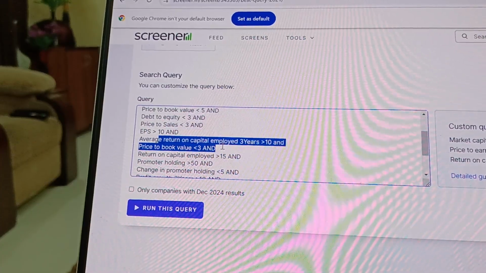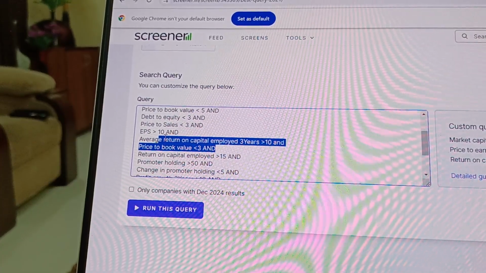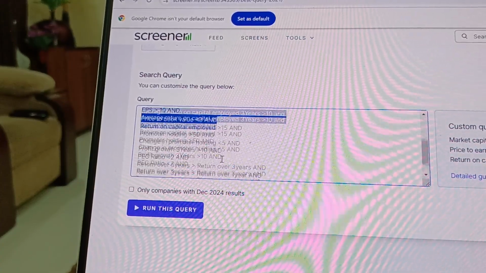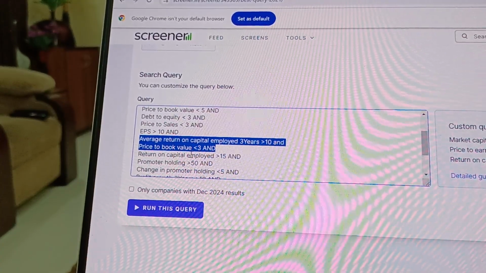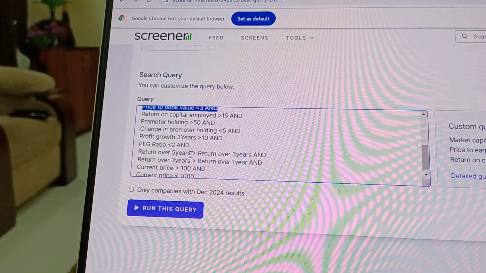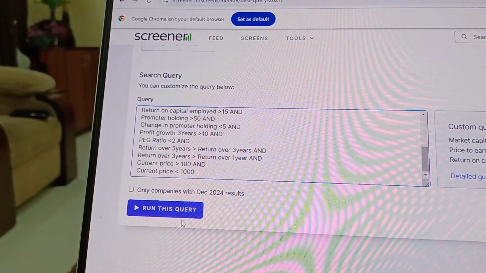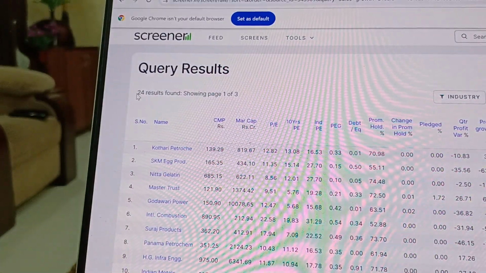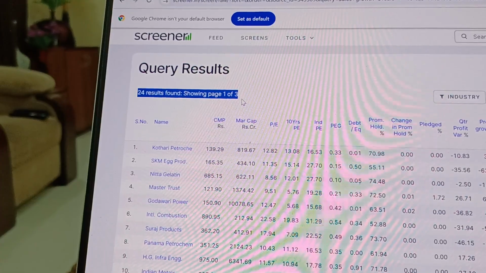So you can basically create your own rules by which it is going to filter out of the 5,000 plus stocks and give you a list of what is good. Now if I run this query, okay, you see it is giving about 24 stocks.